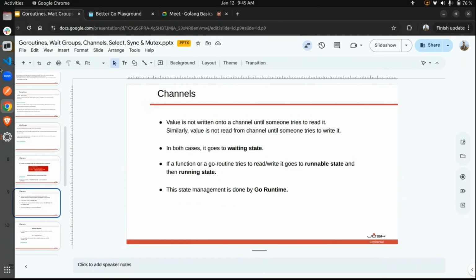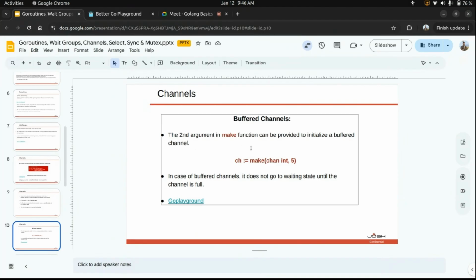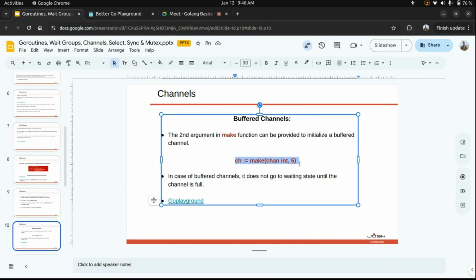As we have seen unbuffered channels, let's see how to declare a buffered channel and what is the use case of buffered channels. In buffered channels, the second argument in the make function can be provided to initialize the buffer. This is the syntax to declare a buffered channel, which accepts the type of the channel and the buffer value.